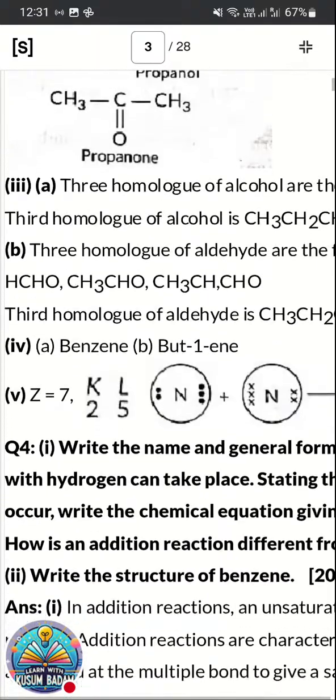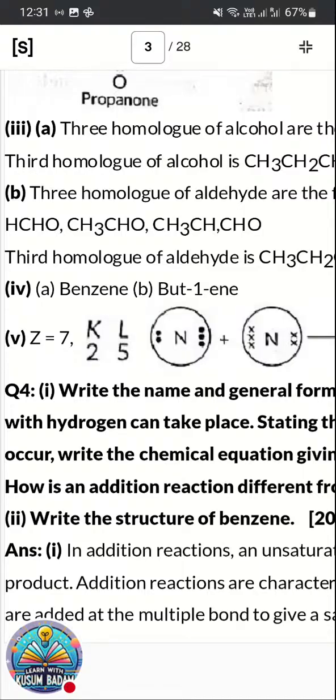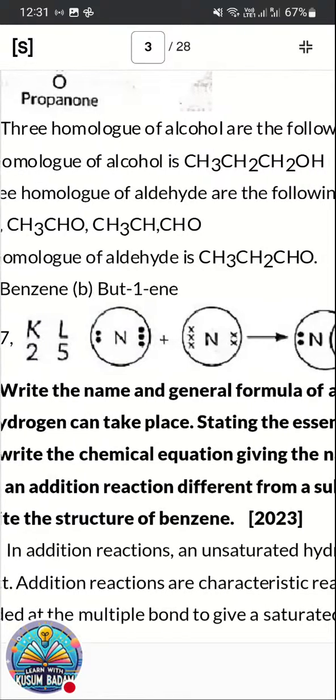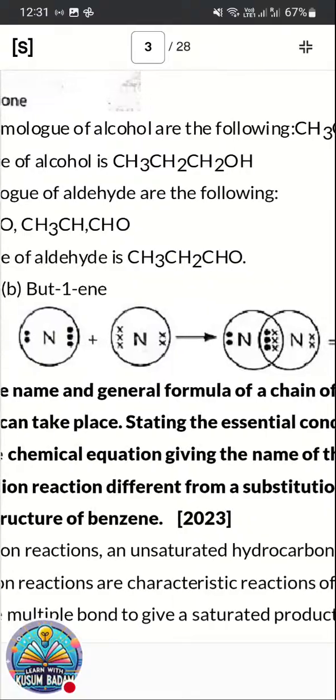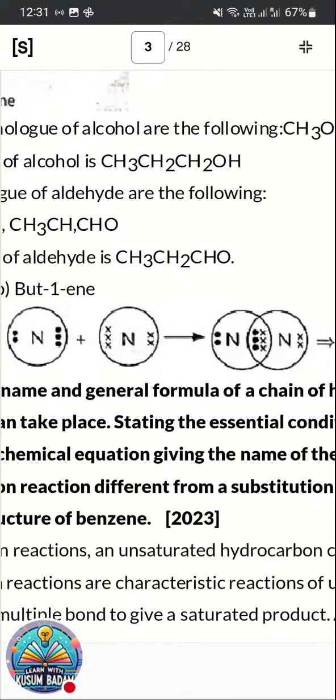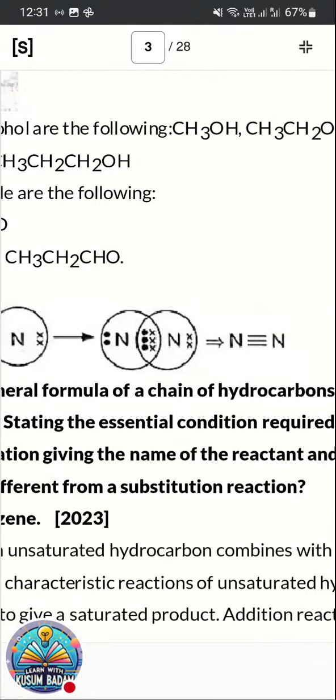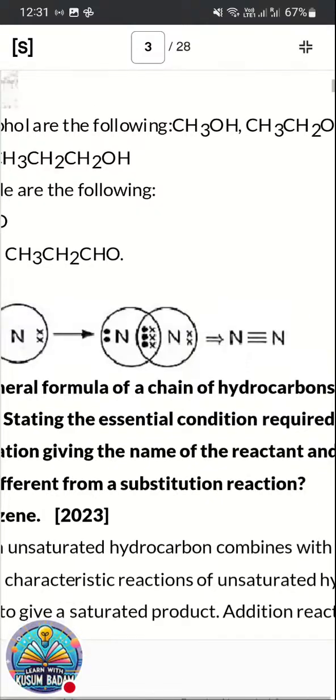Nitrogen atomic number is 7, so its configuration is 2 and 5. Thus, it will share 3 electrons to complete its octet. In the outermost orbit, the nitrogen atom has 5 electrons. So 2 nitrogen atoms combine to form a nitrogen molecule by sharing 3 electrons among them. Thus, there is a triple bond between the nitrogen atoms, N triple bond N.